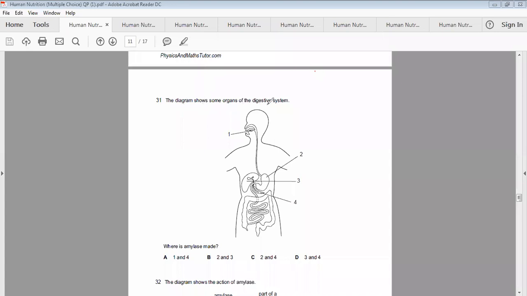The diagram shows the organs of the digestive system, 1, 2, 3, 4. They are asking where amylase is made. It's definitely in 1 and in 4, that is, in the pancreas and in the salivary glands. Salivary amylase is produced here, and in the pancreas, pancreatic amylase is produced. Okay, so the correct option is A, 1 and 4.